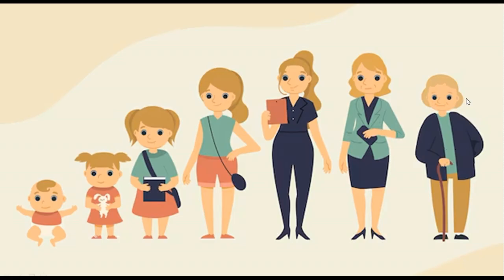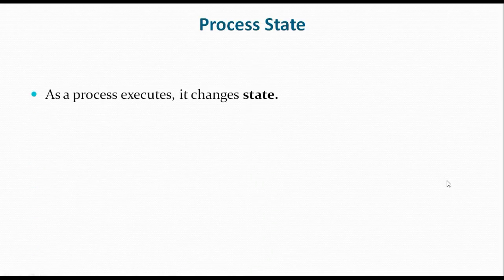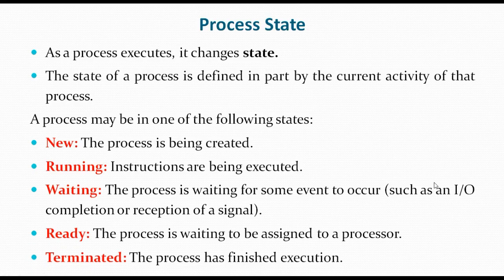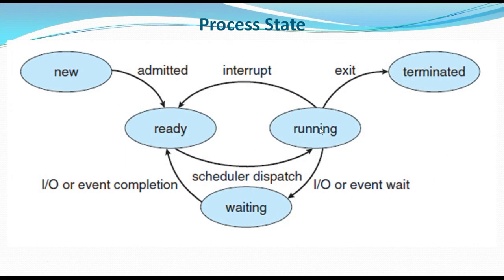Once all the stages of life are complete, we reach the last stage. Similarly, we terminate the process once all its instructions are executed and it finishes its execution. This is how the process state works in the computer.